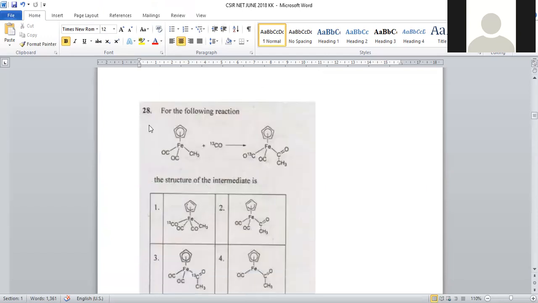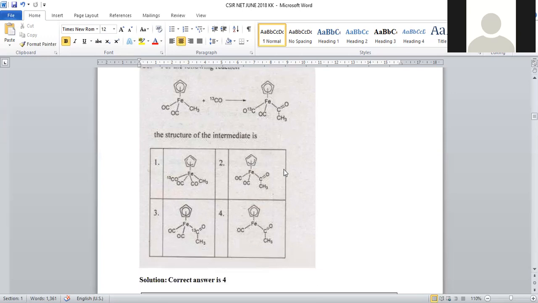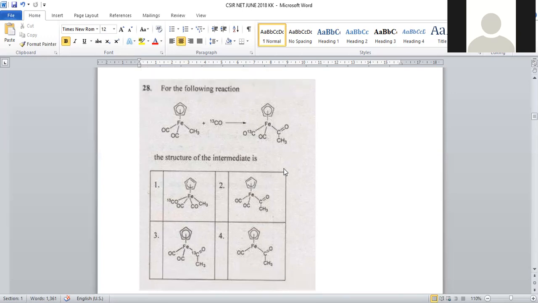Now let us move on to the next question, 28. We are taking this ferrocene-type complex where iron is surrounded by eta5-C5H5, 2 carbonyl groups, and 1 methyl group. Now a C13 labeled carbonyl group will be added. The final product will be the inserted one, that is C double bond O CH3. It is a well-known reaction, a question repeated so many times.